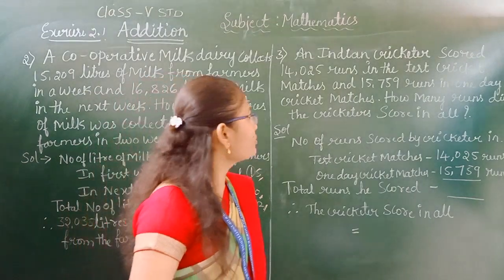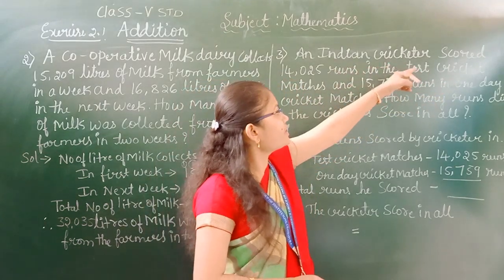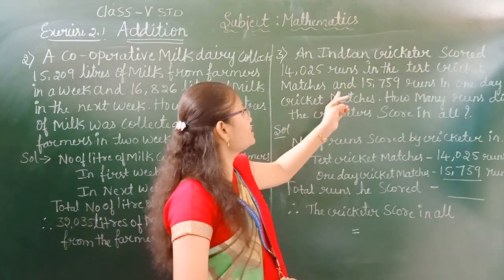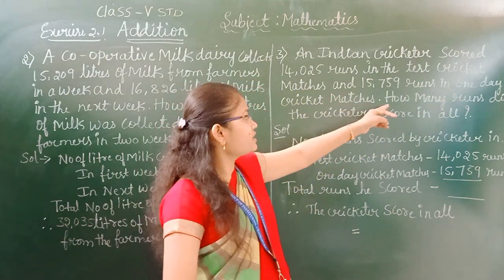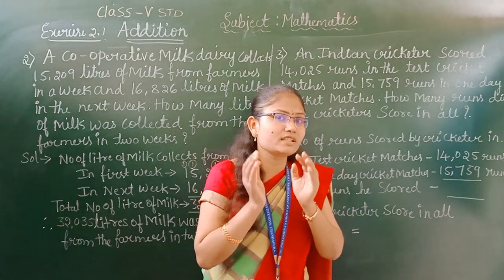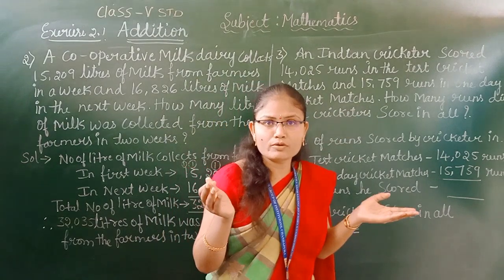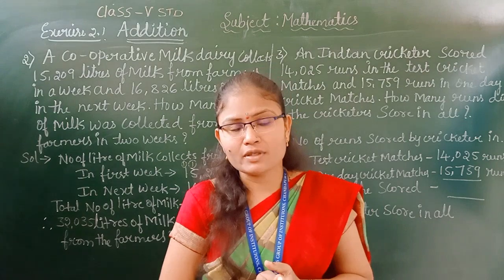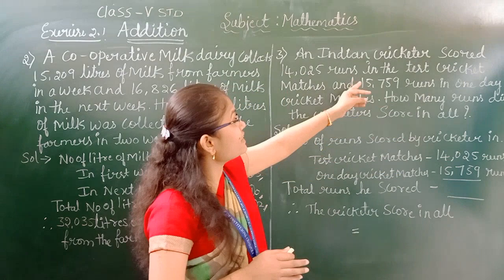Next problem, you can observe here they have given an Indian cricketer scored 14,025 runs in test cricket matches and 15,759 runs in one day cricket matches. How many runs did the cricketer score in all? Now you can see here the third problem, that is Indian cricketer. I hope everyone is watching cricket matches. Who is your best player? I will consider my best player is Dhoni.